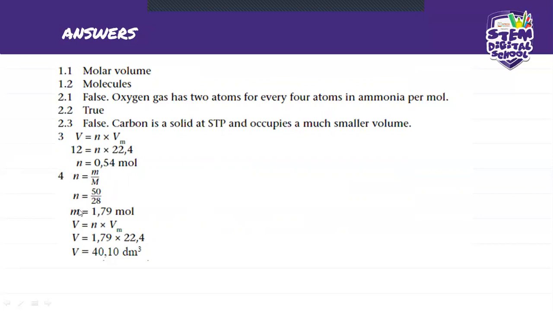So the number of moles, this is supposed to be N, not M, sorry about that, is going to be 1.79 mole. Once you have the mole, then everything is sorted. Now you're going to say volume is equals to number of moles times volume at standard temperature and pressure, and this will give you 40.1 dm cubed.